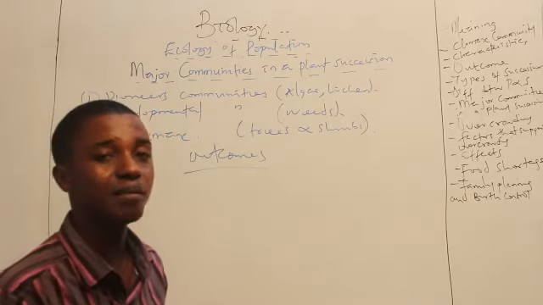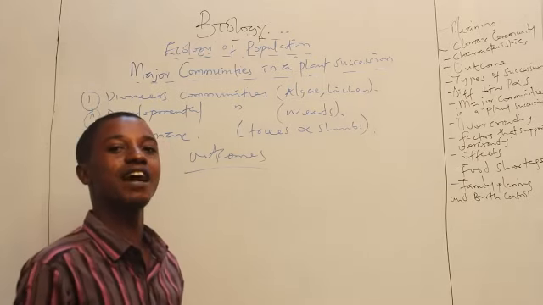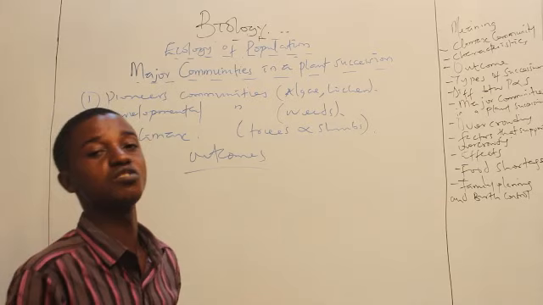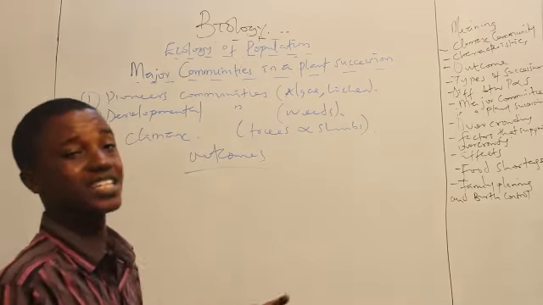Number one, a new habitat is formed. Number two, the organisms are replaced. Number three, there is room for diversity. Number four, a climax community is reached. A climax community is what? Is reached. Again, we have three components of community in the plant succession.